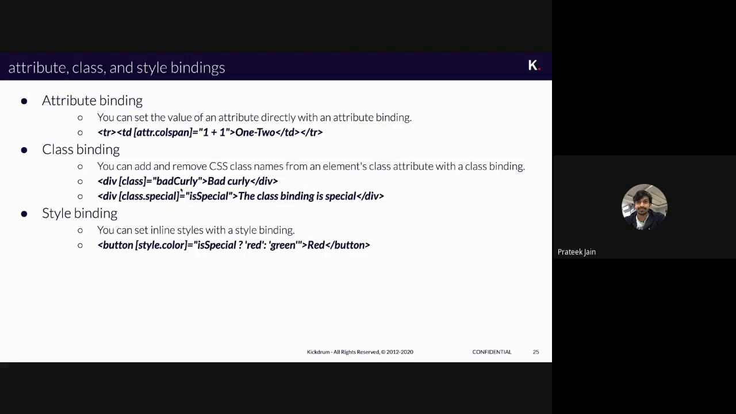So in the first example, in attribute binding, it is a number data type. In the second example, bad class, it is a string data type. And in the third example, class.special, it is a boolean data type. So this way attribute binding or class binding can be done by using the property binding technique. Okay.